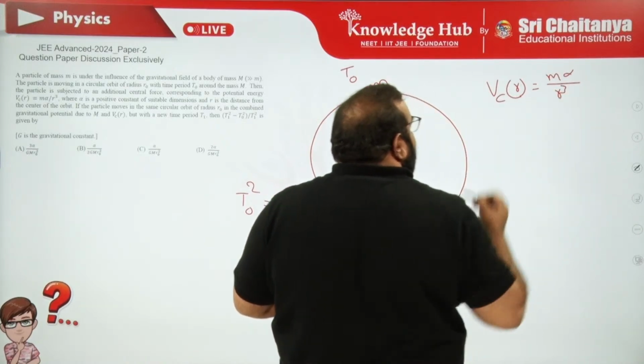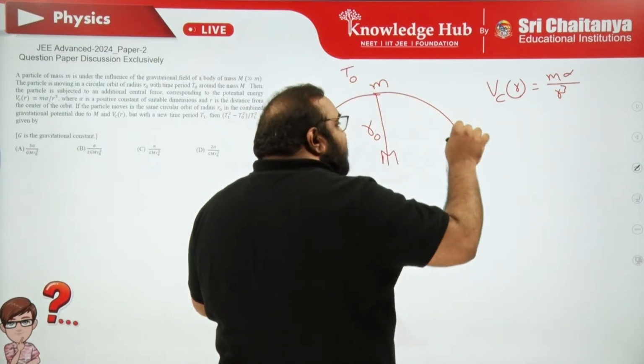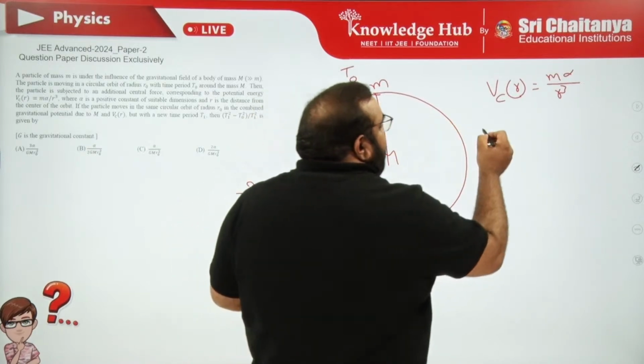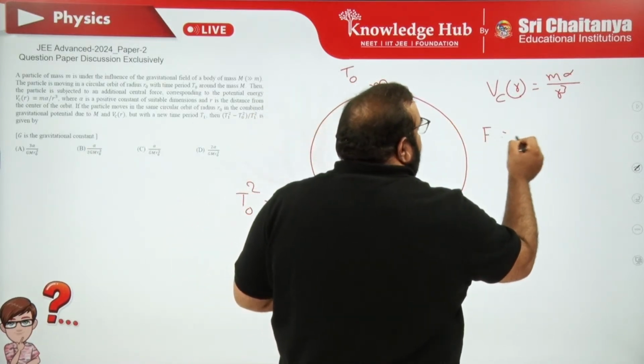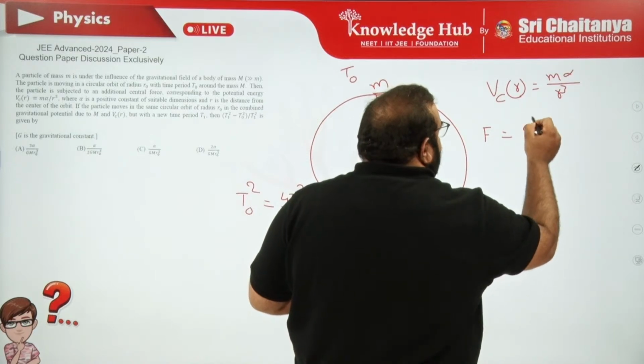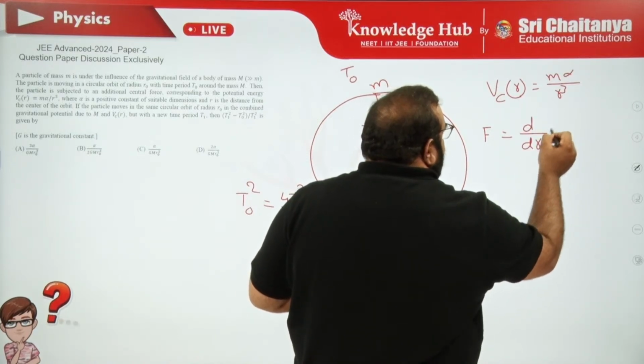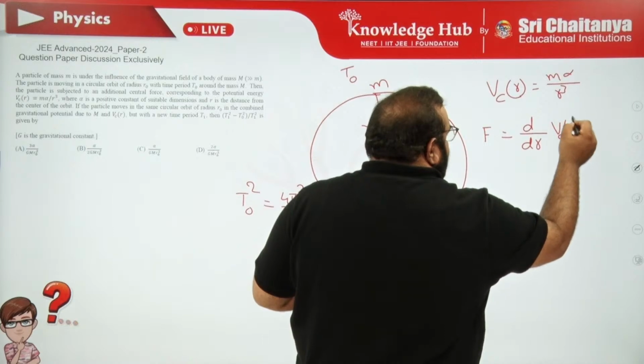So based on this, let me calculate that force. This energy also gives a centripetal force. That force is nothing but the derivative of the energy, minus d upon dr of V of r.